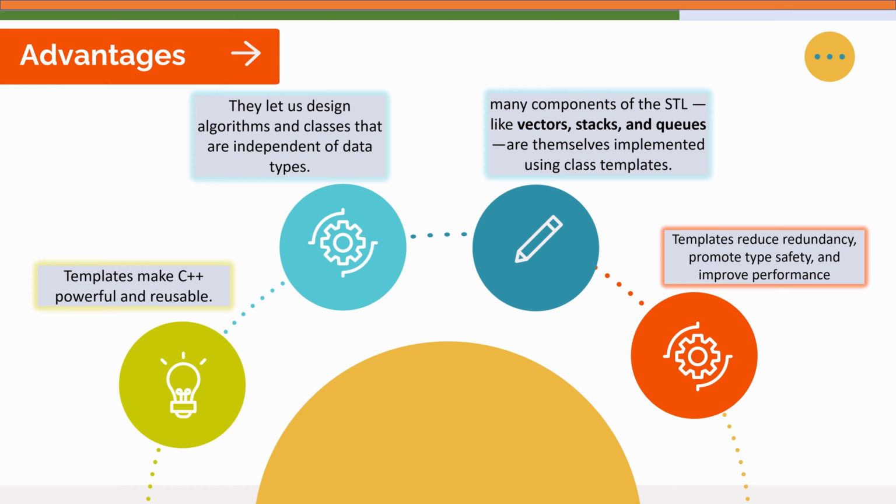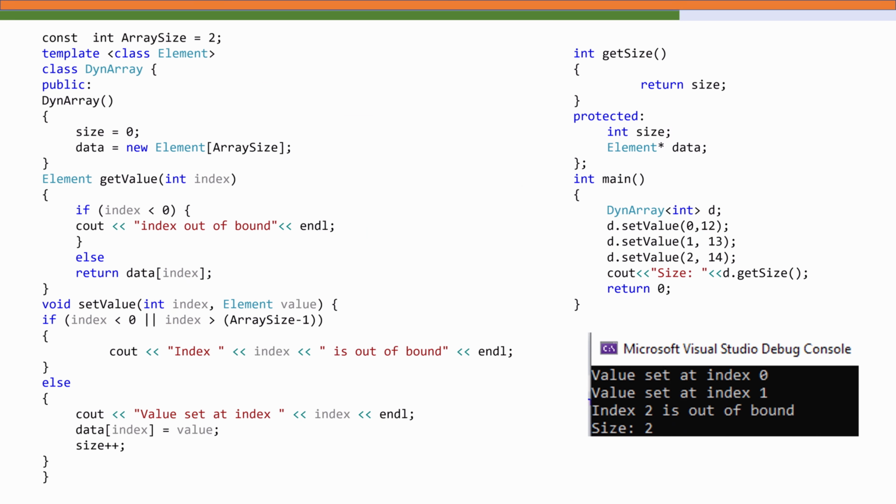Now that we have explored how templates allow us to create flexible, reusable code, let's look at a more practical example, a dynamic array class template. So here is the idea. Instead of fixing the data type of an array, we will design a class that can store any type of element: integers, floats, strings, or even user defined types. Let's take a look at this class called DynArray.